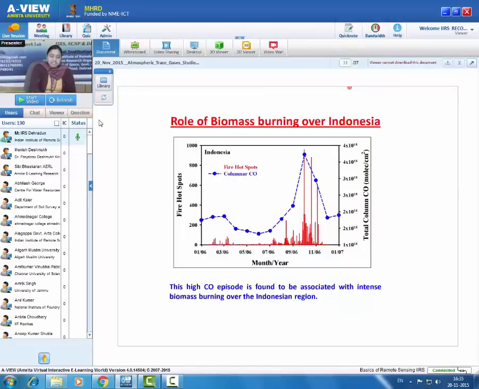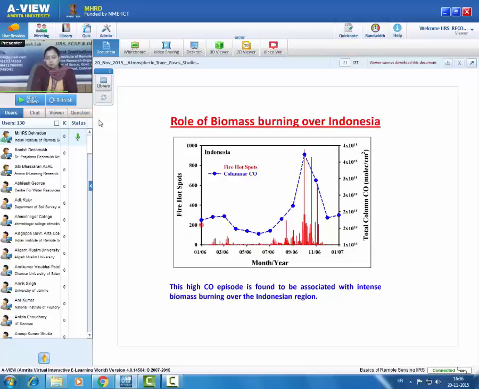So we tried to identify the source of this pollution using fire hot spots and total columnar content of CO during 2006. So in this plot, month and year is shown on the x-axis, and the y-axis shows fire hot spots, which is obtained from the Advanced Along Track Scanning Radiometer during that period on a daily basis, and that are calculated over the Indonesia region, which we have defined in the first slide of this event, and we have plotted it with monthly average columnar CO.